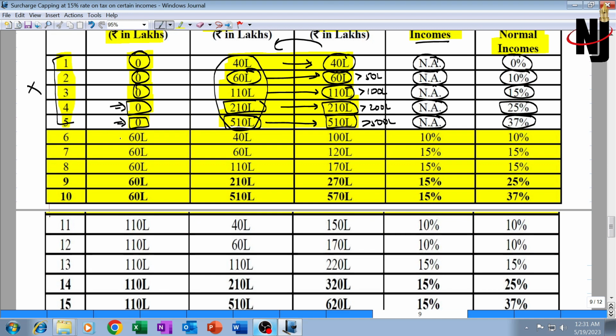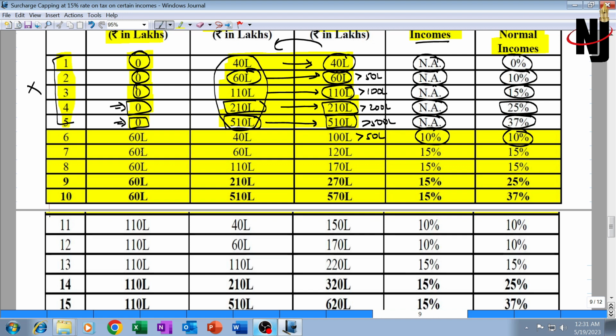In the next 5 situations, the special income is less than 1 crore but more than 50 lakh. Special income is 60 lakh rupees, other income is 40, total is 100. Total is 100, that means more than 50 lakh but up to 100 lakh. The surcharge rate will be 10% on the tax on both the incomes.